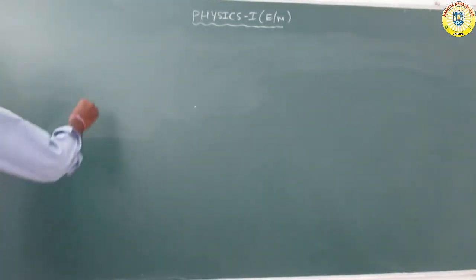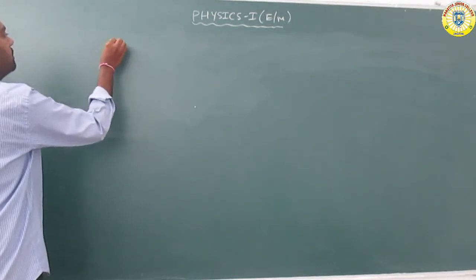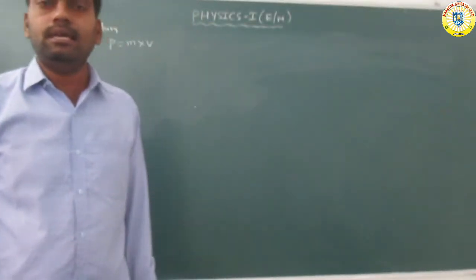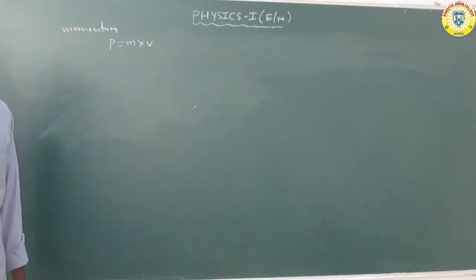Okay, so what is momentum? Momentum is denoted by P. P is equal to mass into velocity. The product of mass and velocity is called momentum.